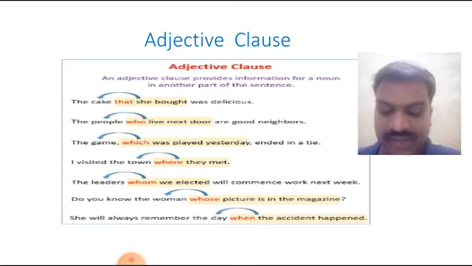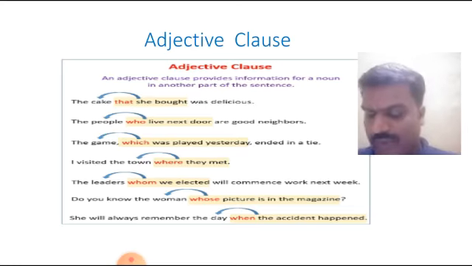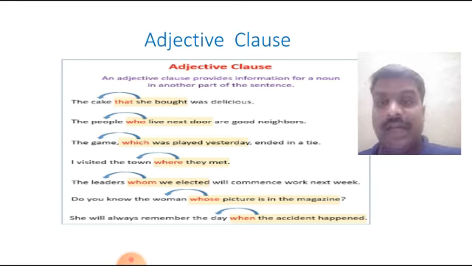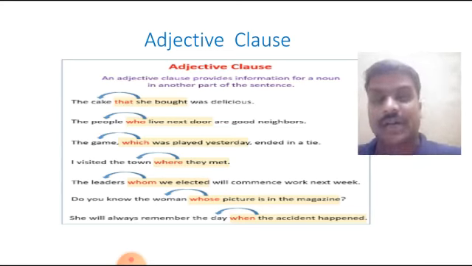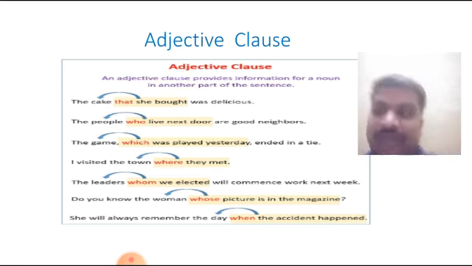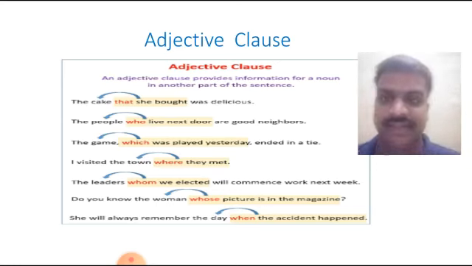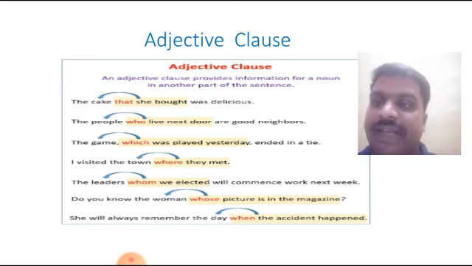It gives us information about the noun or pronoun, and it plays just after the noun or pronoun. It is called an adjective clause. I will explain the definition. Before that, we will discuss some examples. The cake that she bought was delicious.